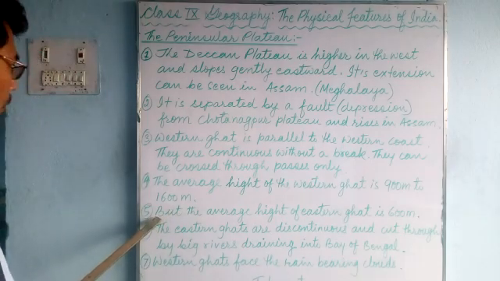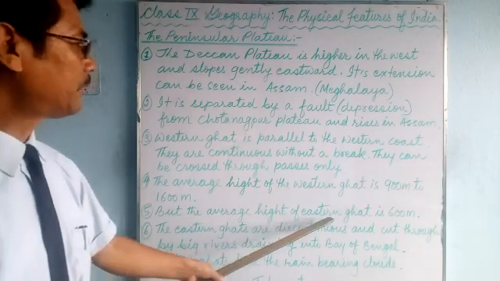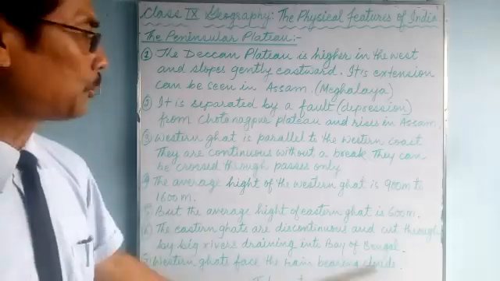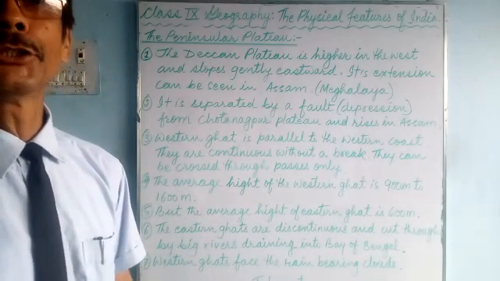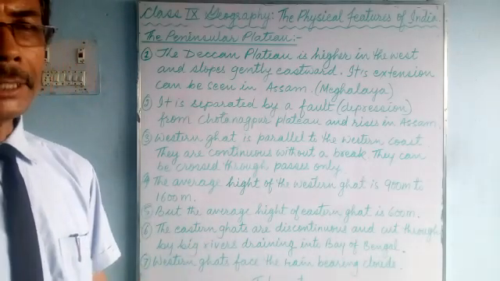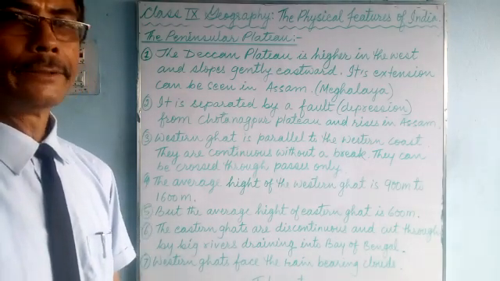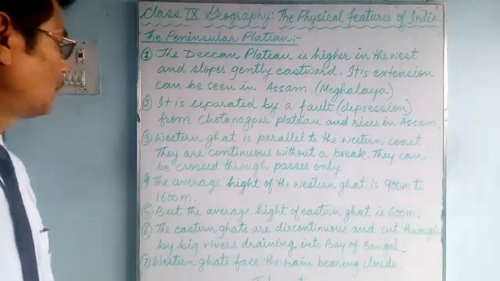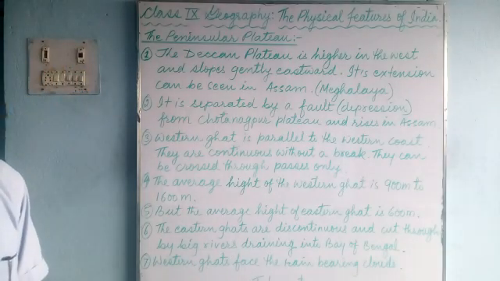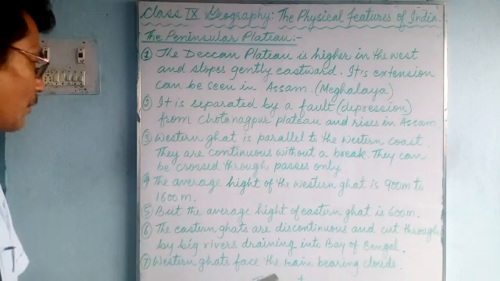But the average height of Eastern Ghat is 600 meter only. This shows that Eastern Ghat is lower. The hills in the Eastern Ghat are lower, not very high, because the slope is there. So that means Western Ghat is higher than the Eastern Ghats.